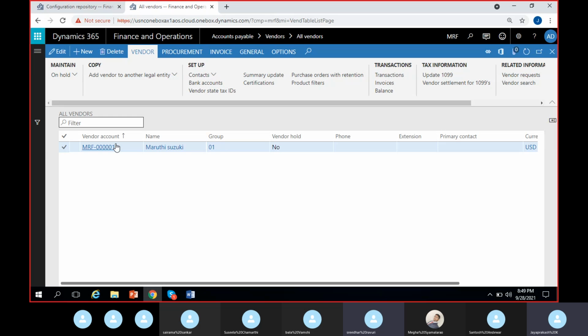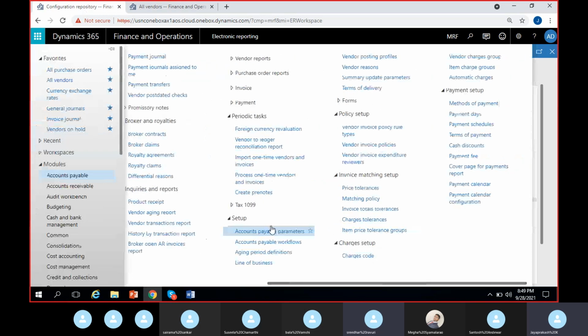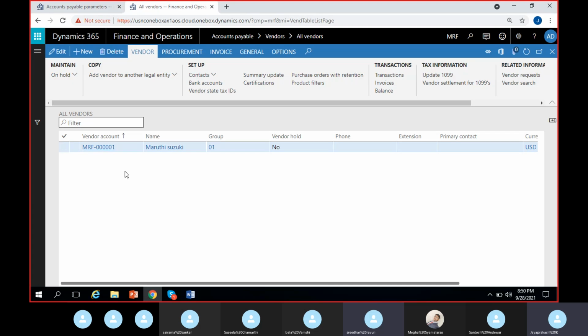How I can get these numbers assigned automatically is, in accounts payable you have number sequences, right? And in the setup we have one number sequence for vendors. That will decide how these numbers can be picked. You can normally give manual numbers here.